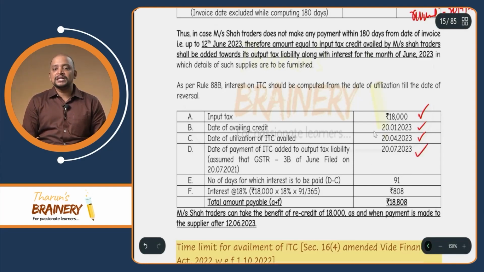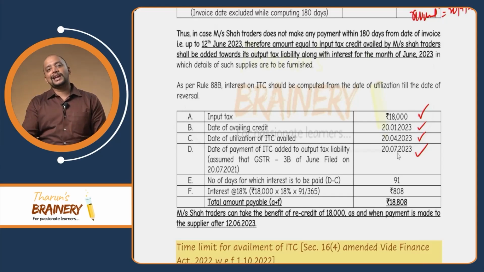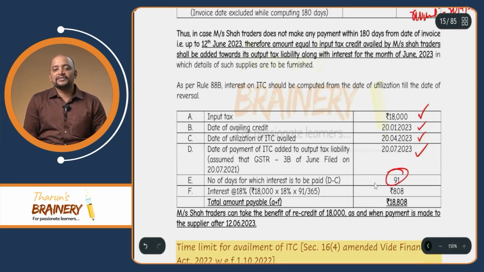27. So what is the period? While counting the period, don't take 24, because usually that is the time limit by which we file 3B. So we'll take it from the next day. So that is 91 days we will take. For this 91 days, the interest is 808. So therefore 18,808 is what we need to reverse.